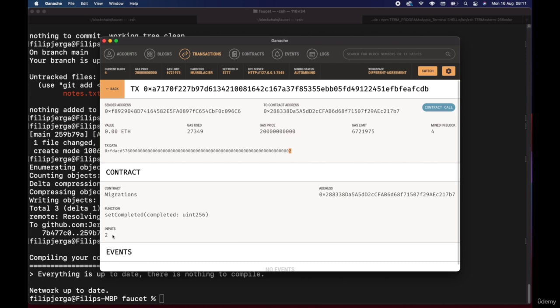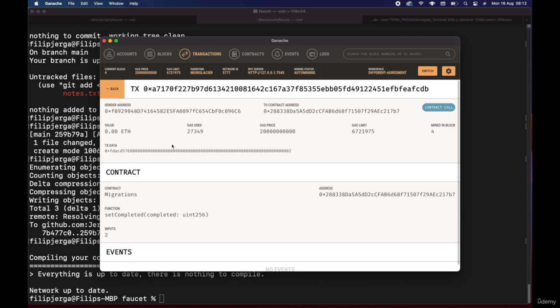That's this input parameter we are calling here. This 4 bytes here is saying to what function the call is sent. And this part here, this 2, is the parameter of the function which we are passing this number to. I'll be talking about this in the next lecture in bigger detail.